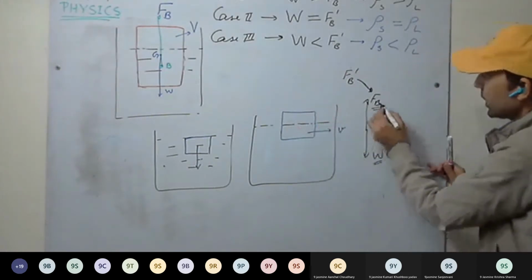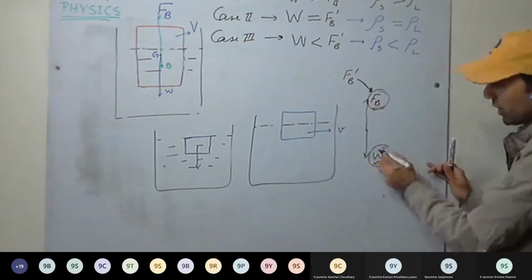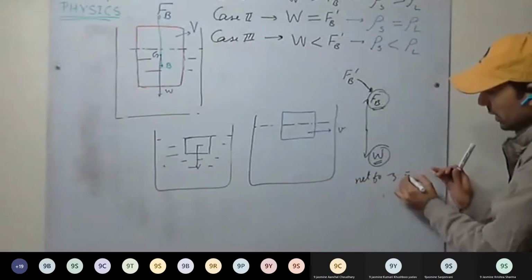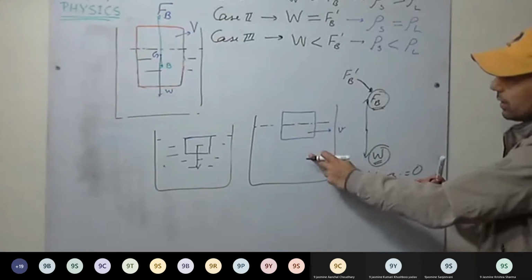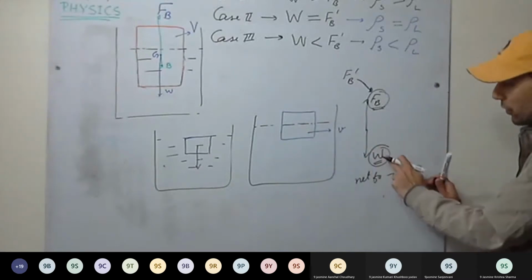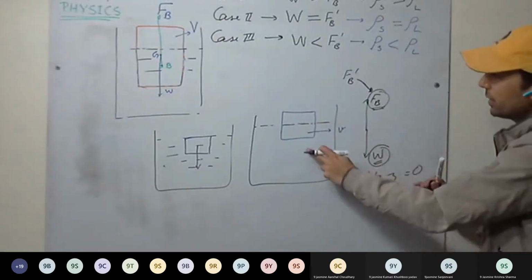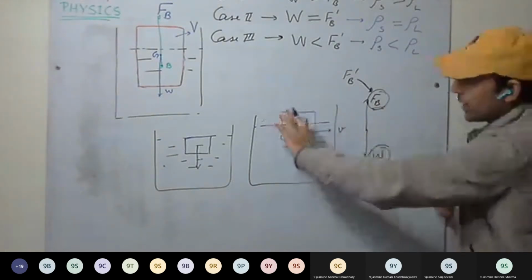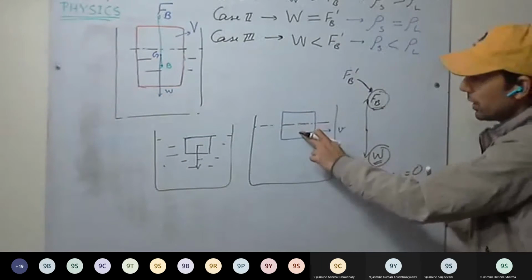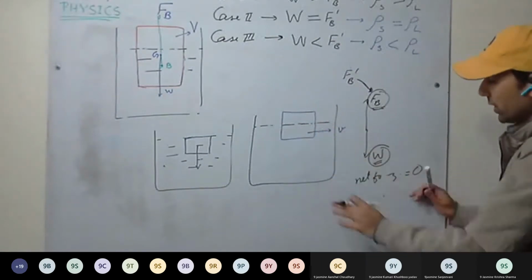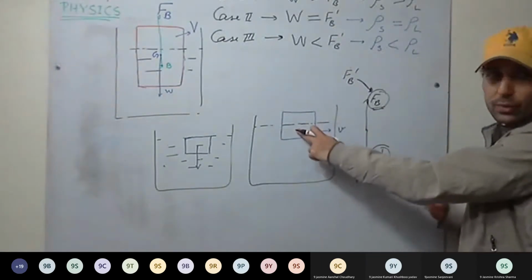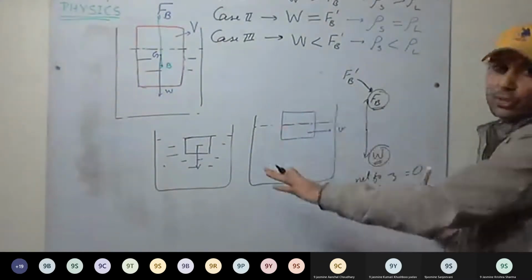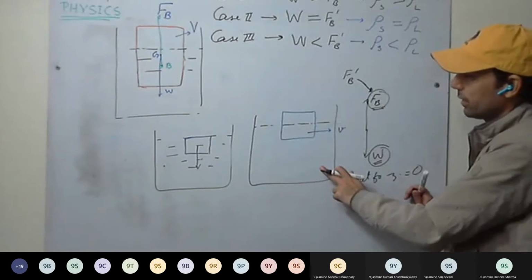In this position, what will happen? The buoyant force will be the same as the weight of the liquid. So the apparent weight, with net force, will be 0. Net force here will be 0. It stays in position such that the weight of the body is balanced by the buoyant force. It becomes equal, and in that position it stays. So it keeps on floating with some part above the water and some part below the liquid. So net force will be 0. Apparent weight of the body will be 0. When a body floats, its apparent weight is 0 because no net force is there. Net force is 0. Okay.